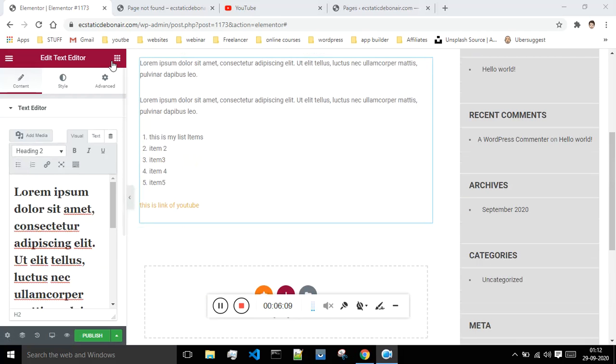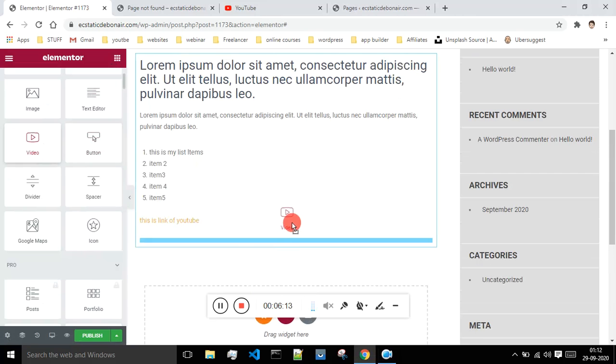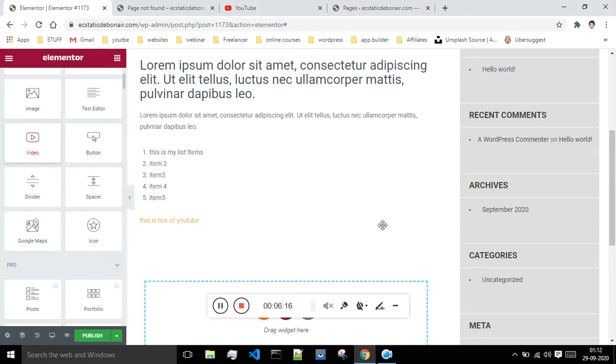Okay, so now let me just show you the other options present over here. So now suppose you want to display the video, then just drag and drop,